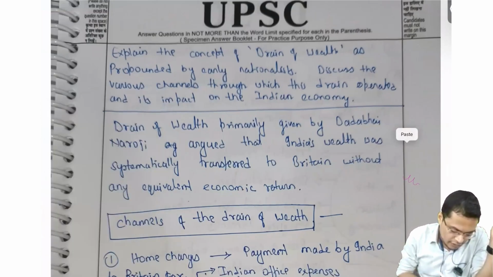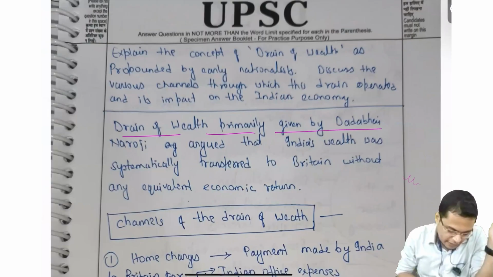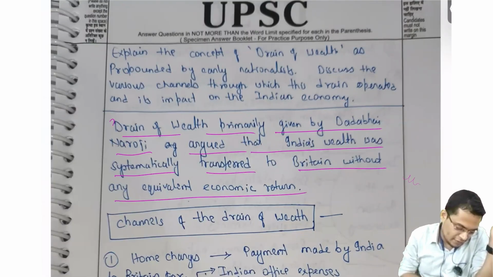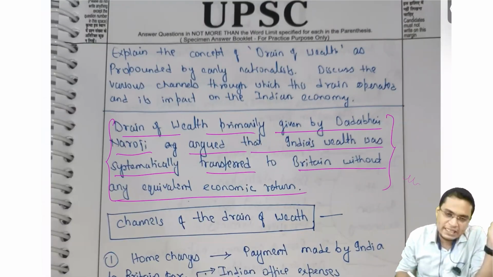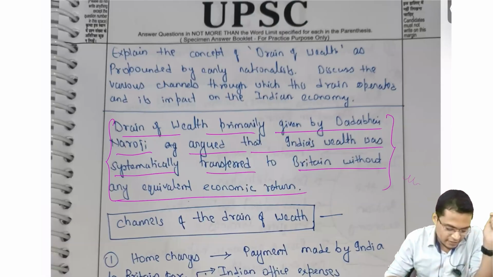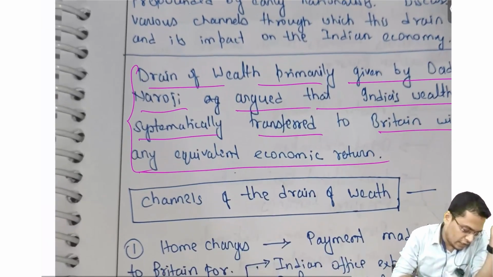ठीक है चलिए, so drain of wealth primarily given by Dadabhai Naoroji argued that Indian wealth was systematically transferred to Britain without any equivalent. हाँ देखो, perfect, small, to the point, crispy, and everything is there. ठीक है, so this is what you should write.